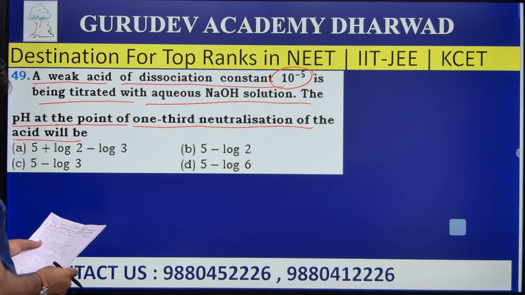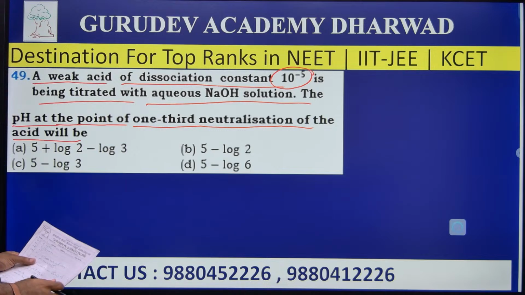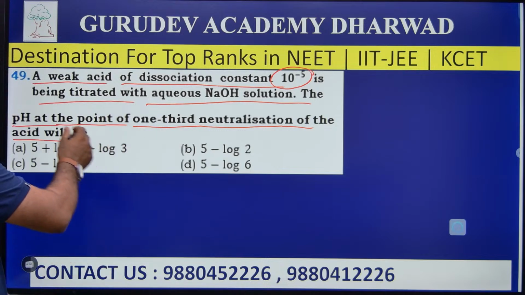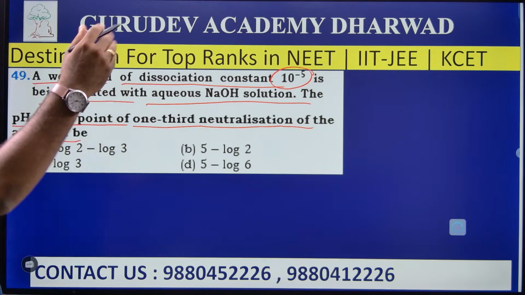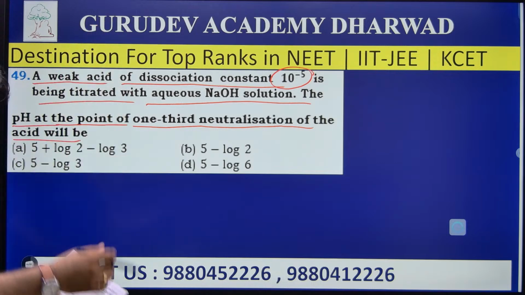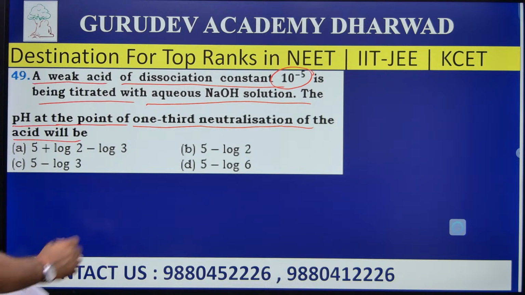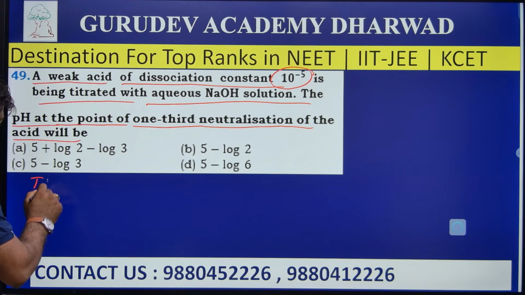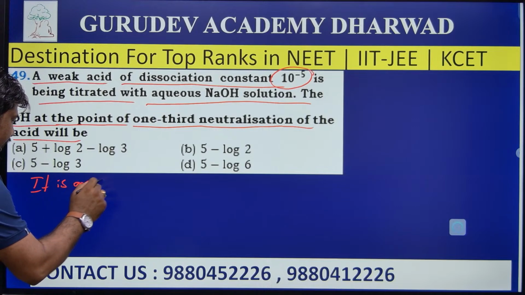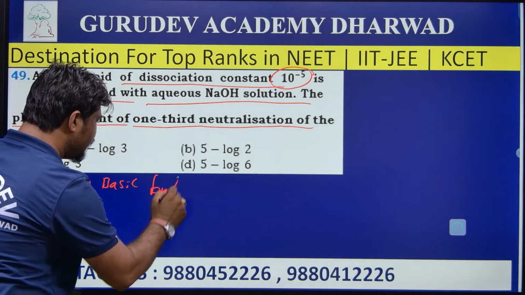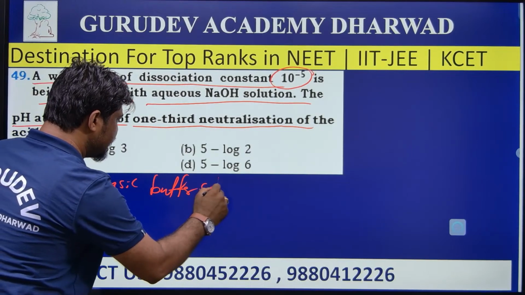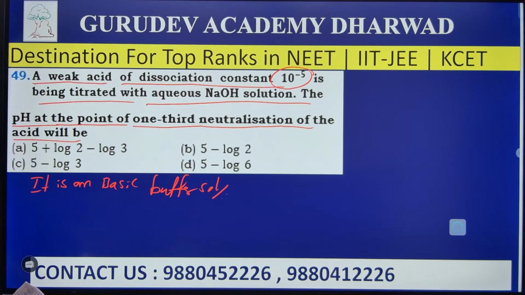The Ka value is 10 to the power of minus 5. But they asked to calculate the pH of the solution when it reaches 1/3 of neutralization. So it is a basic buffer solution. It is an example of a basic buffer solution.